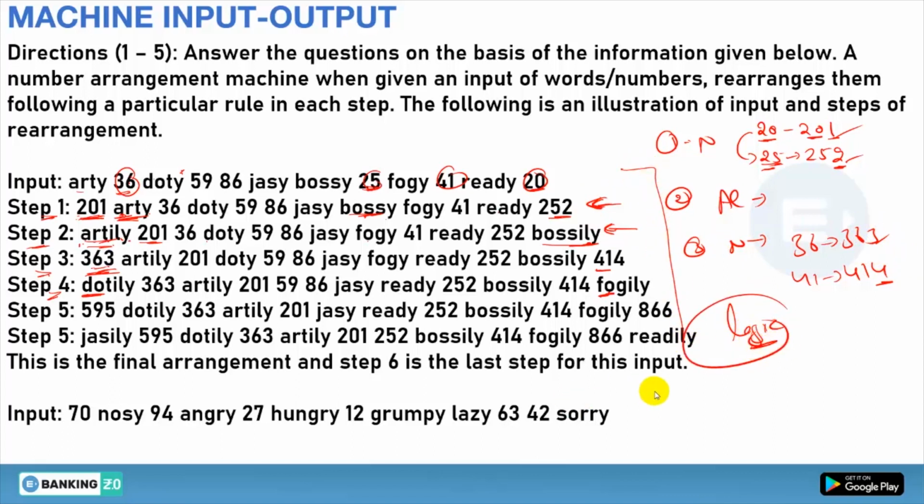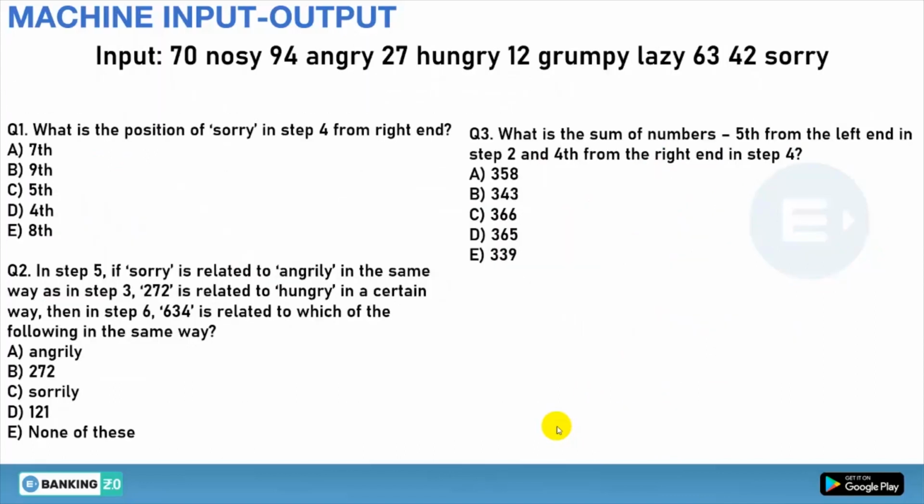Now in the same way we have to do this input and answer the questions. So let's see. First of all we have questions 1, 2 and 3.